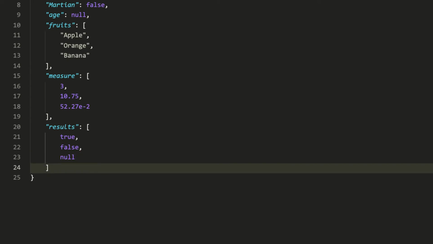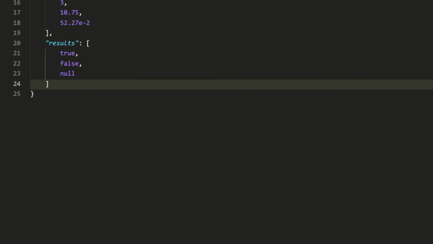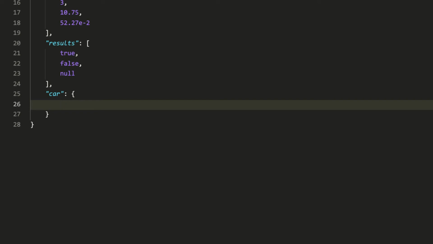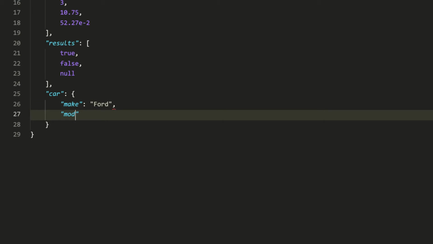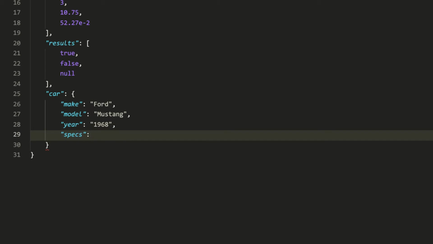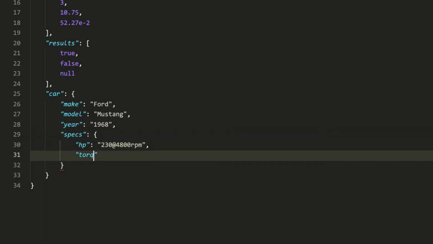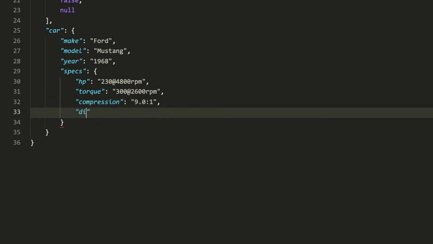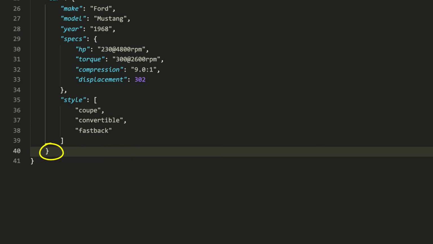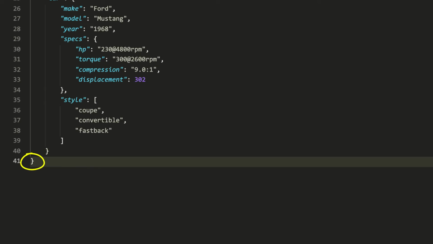The other compound value is an object, which makes another object within the object. The same rules apply. The property requires a name, and then the value begins with a left brace and ends with a right brace. Within the braces are the properties of the object. The object can contain any of the other data types, even another object. Or an array. The last property does not end with a comma because nothing follows it. And finally, the object concludes with a right brace.